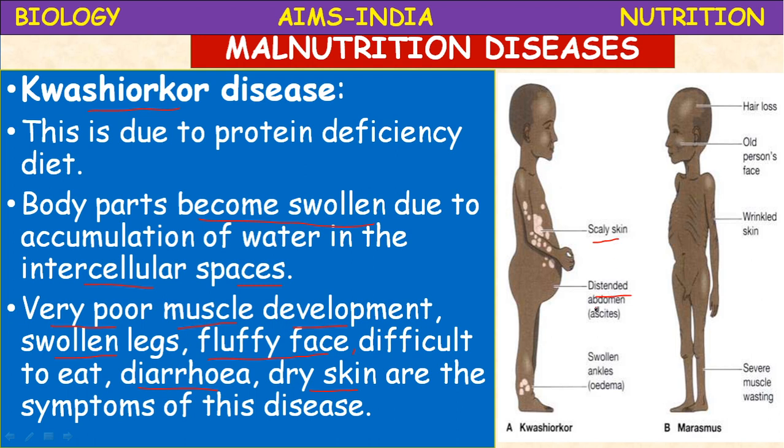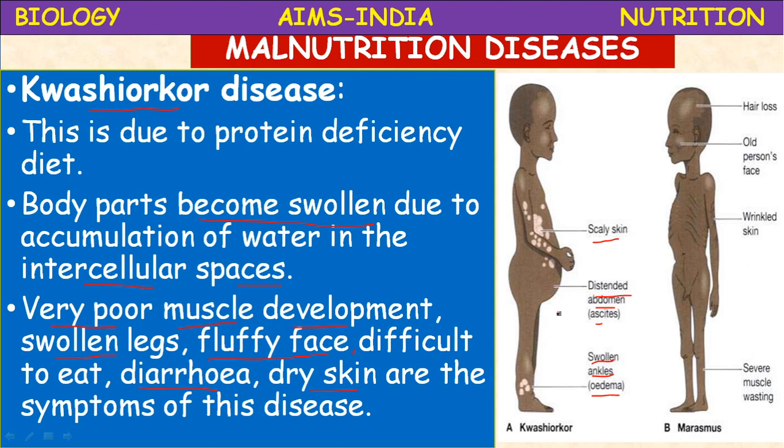Distended abdomen means the stomach will be protruded. Then swollen ankles, swollen legs. Oedema. Oedema means accumulation of water in the intercellular spaces. This is kwashiorkor.